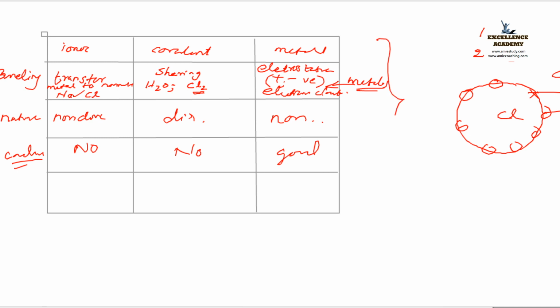So you have to keep these charts in mind to answer questions like differentiate between ionic bond and covalent bond, or describe covalent bond. Then you can use this chart. Clear to all? Okay. Fine.